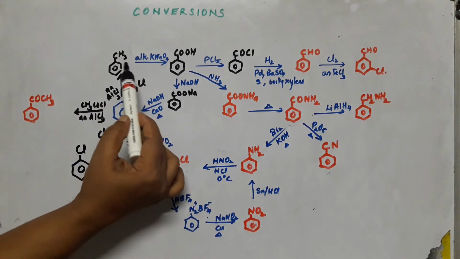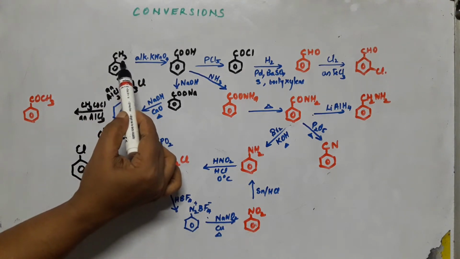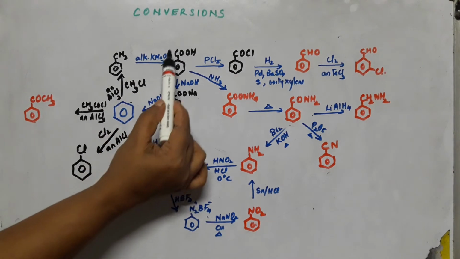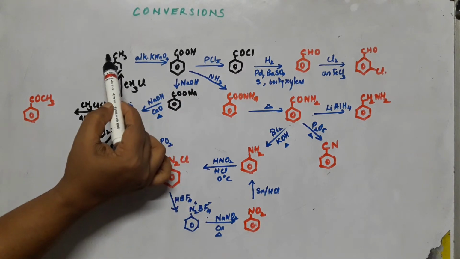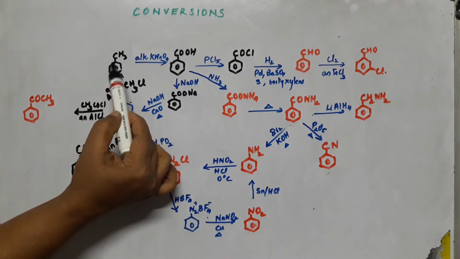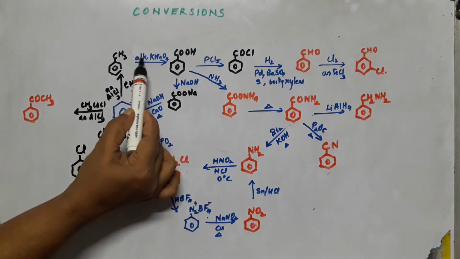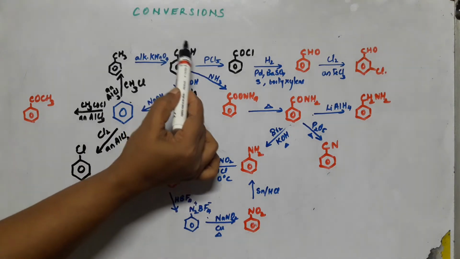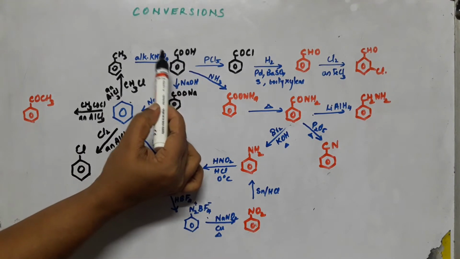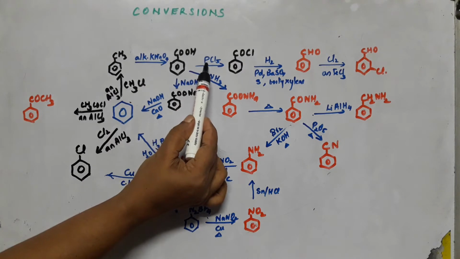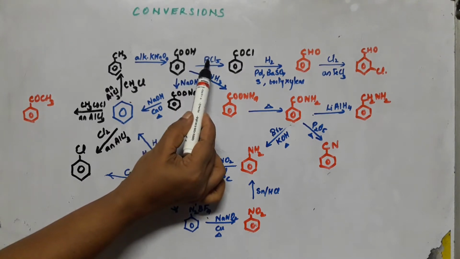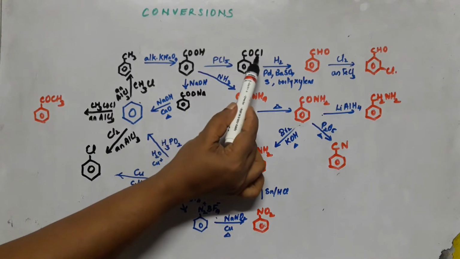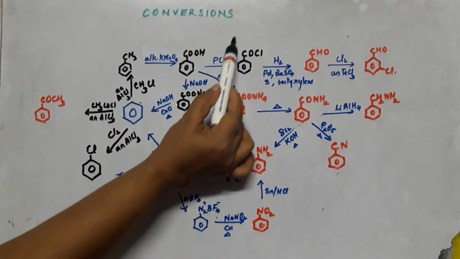Now after the toluene formation, toluene can be oxidized by alkaline KMnO4 to get benzoic acid. So whatever be the alkyl on the benzene, by the oxidizing agent alkaline KMnO4, it will be oxidized to carboxyl group. So you will be getting ultimately benzoic acid. Now benzoic acid, if it is treated with PCl5, we know that PCl5 is a chlorinating agent. It can substitute OH by Cl. So you are getting benzoyl chloride.